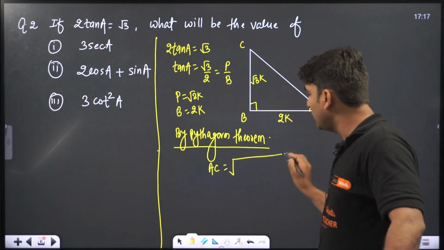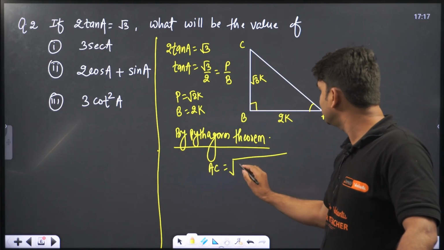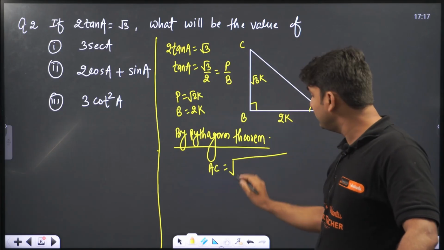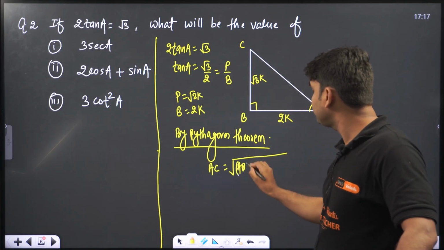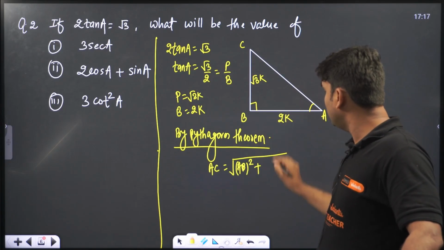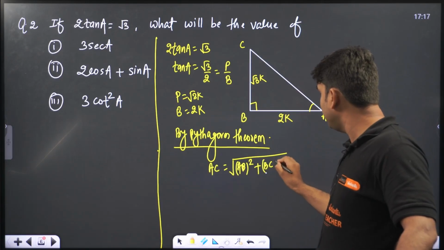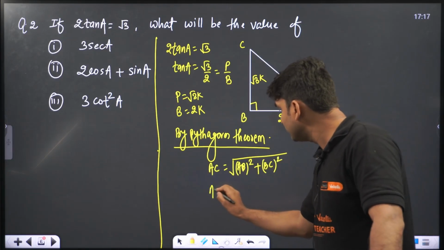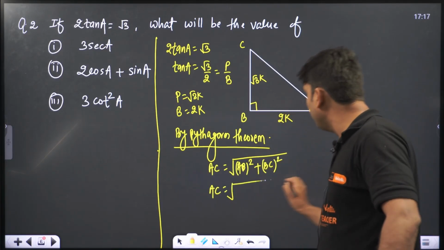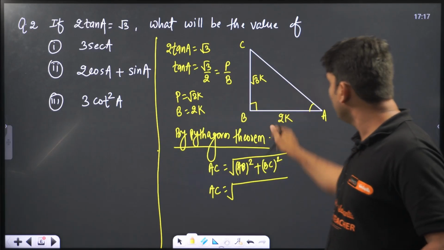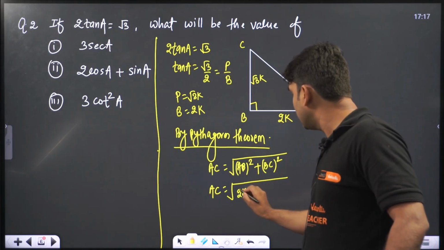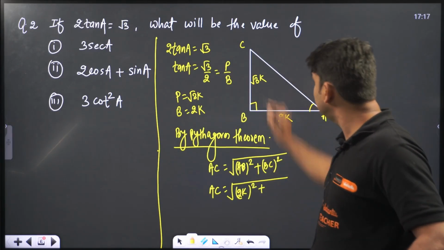So this is equal to under root of the sum of the squares of these two. So AC is equal to under root of AB square plus BC square. We have AB, 2k, so 2k square, and BC we have root 3k.